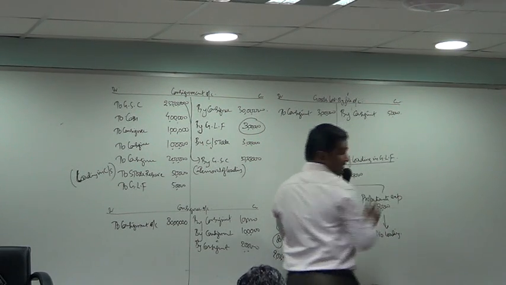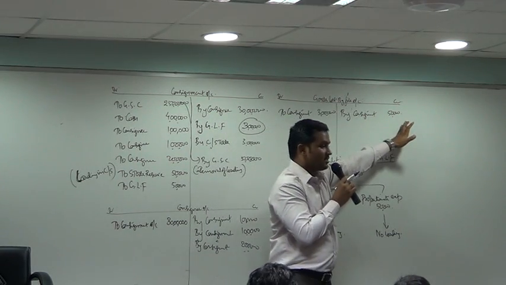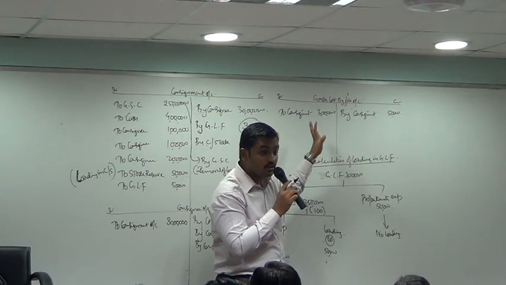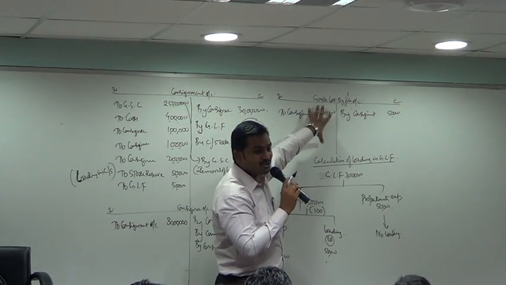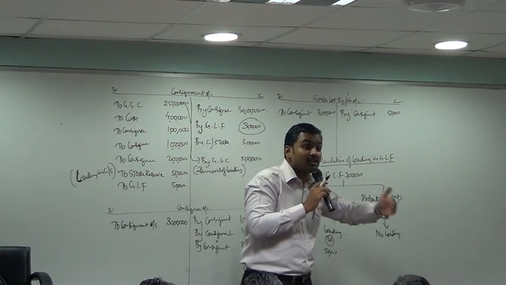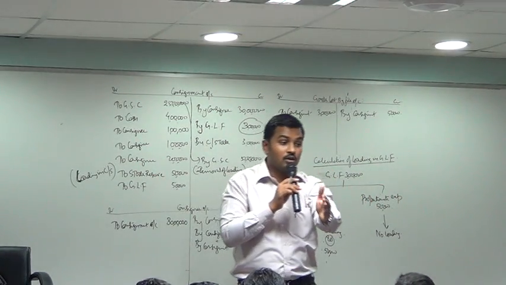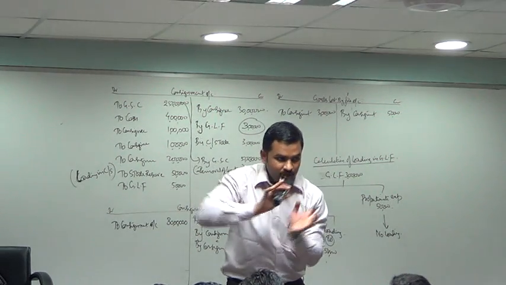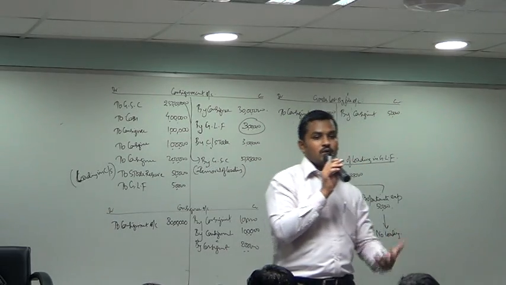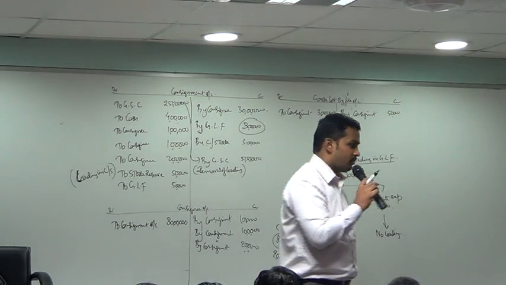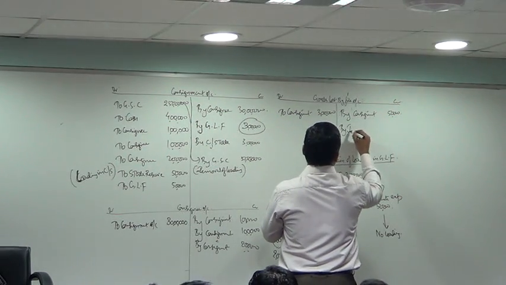See the beauty of the subject. Invoice price minus loading, what will be left? Cost price. Now compare that cost with the insurance claim to calculate your actual profit or loss. First of all, you have invoice price. You remove loading, you are left with cost. Compare it with the insurance claim to calculate profit or loss. Tell me, what has the insurance company admitted as a claim? 1 lakh. So right here, by insurance company.